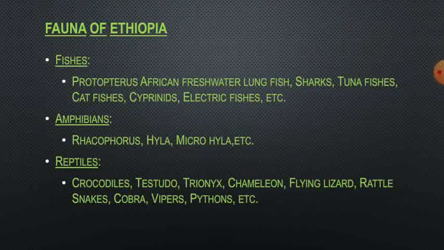And here the presence of fauna. Fishes, that is Protopterus, African freshwater lungfish, and sharks, tuna fishes, catfishes, cyprinids, electric fishes are present. And in the case of amphibians, here the presence of Rhacophorus, Hyla, Microhyla, etc. amphibians were present. And reptiles, in this crocodile, testudo, Trionyx, chameleon, flying lizard, rattlesnake, cobra, viper, pythons, etc. can be seen in this place.